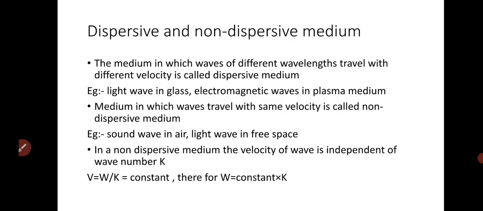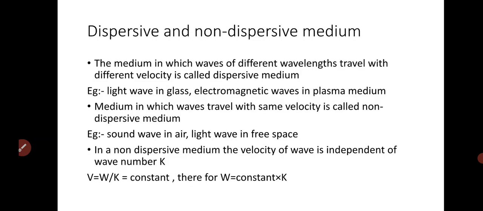Examples of dispersive medium are light wave in glass and electromagnetic wave in plasma medium. Keep in mind one thing: in free space, an electromagnetic wave does not show dispersion because all waves travel with the same velocity. Next one is non-dispersive medium.